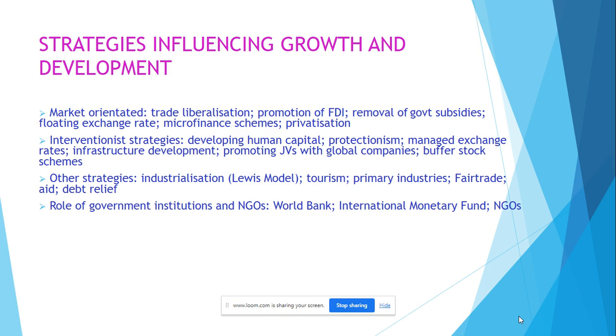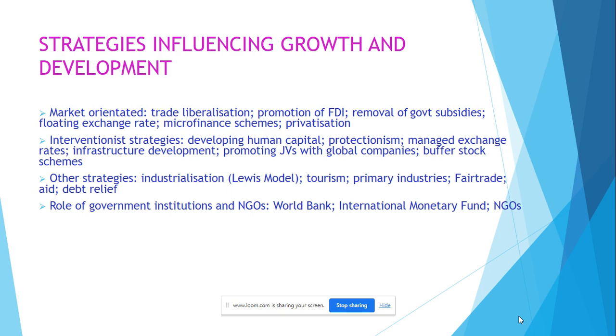Tourism could be introduced as a strategy to develop and have economic growth, particularly if there are sites that can be seen, beautiful countryside within a country, and people want to come to see that or perhaps to learn about the history in that country. Tourism can be relatively cheap as a method of improving economic development because it can be low-level tourism which isn't expensive. It doesn't have to be high-end hotels. There are lots of different forms of tourism.